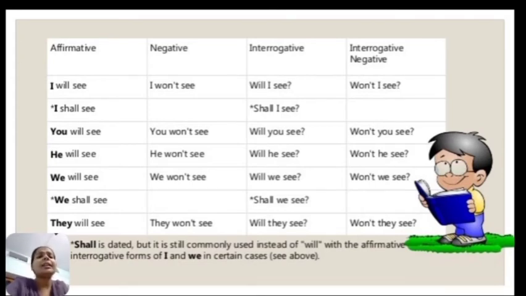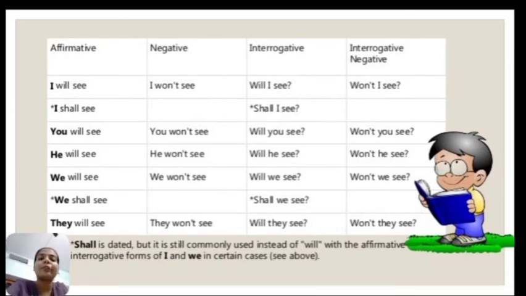See, shall is, as I said, now outdated. Okay, so it is still commonly used. Instead of this, we use will with the affirmative and interrogative forms of sentences, especially with I and we in certain cases. So here you can see we will see, we won't see, will we see, or shall we see, that's an interrogative sentence, and won't we see, that's an interrogative negative sentence. So I hope students you have understood the concept of simple future tense. Structures are very much clear to you.